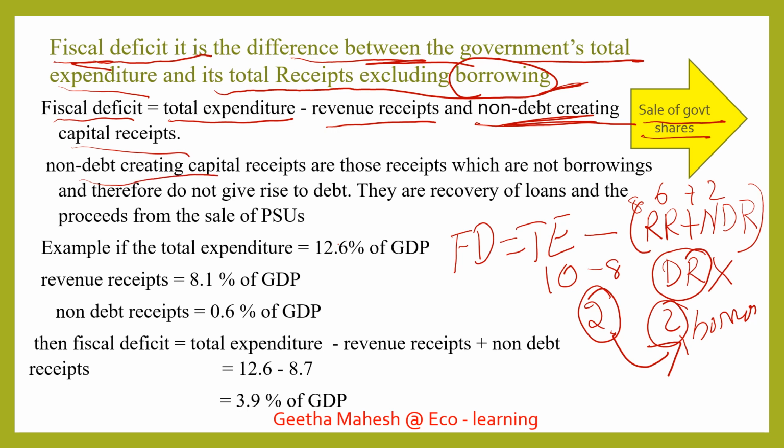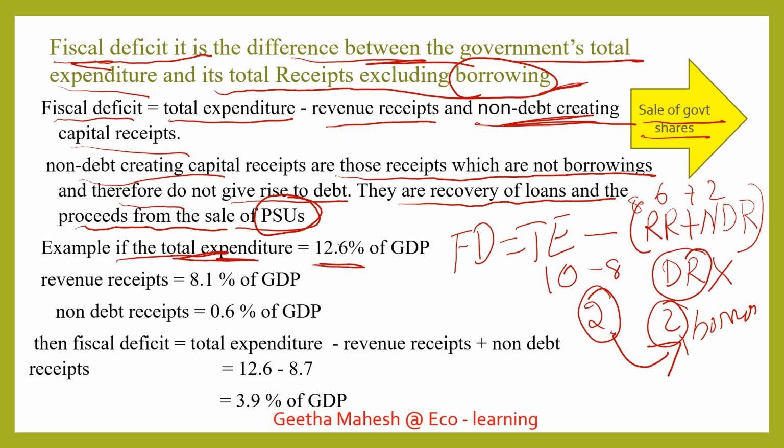Here, non-debt creating capital receipts are those receipts which are not borrowings, and therefore do not give rise to debt. They are recovery of loans and proceeds from the sale of public sector units. Take a good example: total expenditure is 12.6% of GDP.